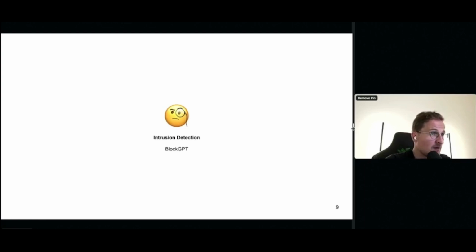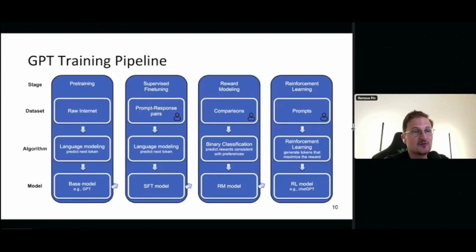So when I speak about GPTs, I think it's crucial to make a distinction between what is a ChatGPT kind of model and what is a GPT base model, right? If you look at a GPT training pipeline, it starts here on the left. The first step is the so-called pre-training phase. Here you have a big data set, for example, the raw internet, and you learn to predict the next token, right? A token is not a cryptocurrency token in this context. It's really just a set of a few characters in the natural language processing context. And this gives you a base model.